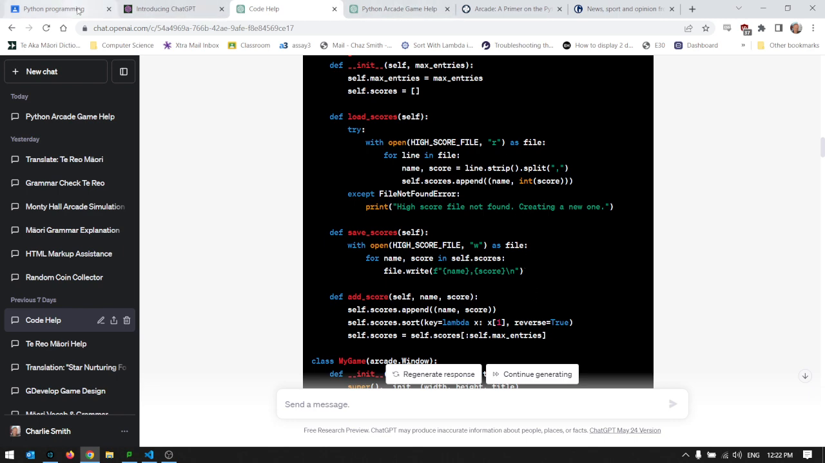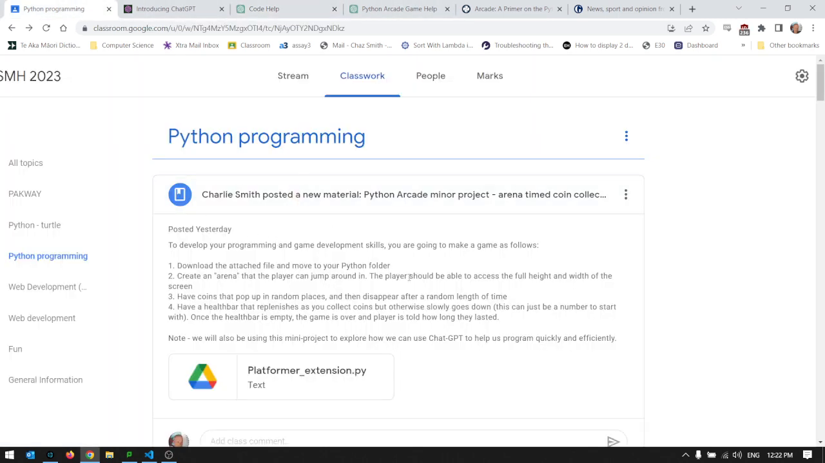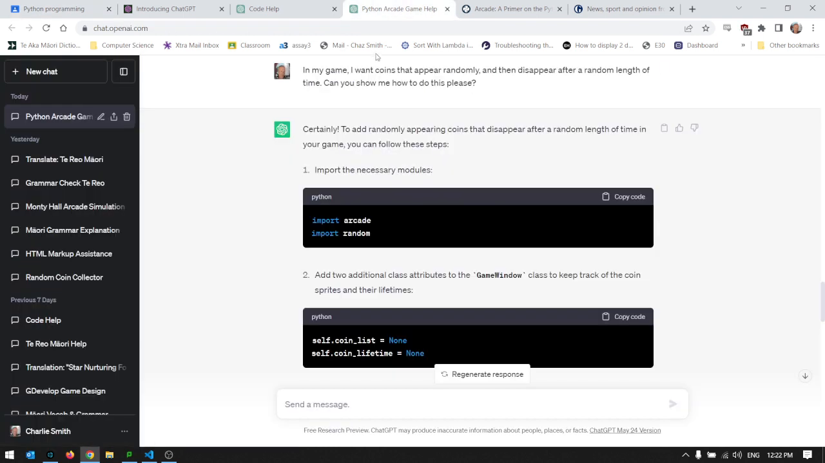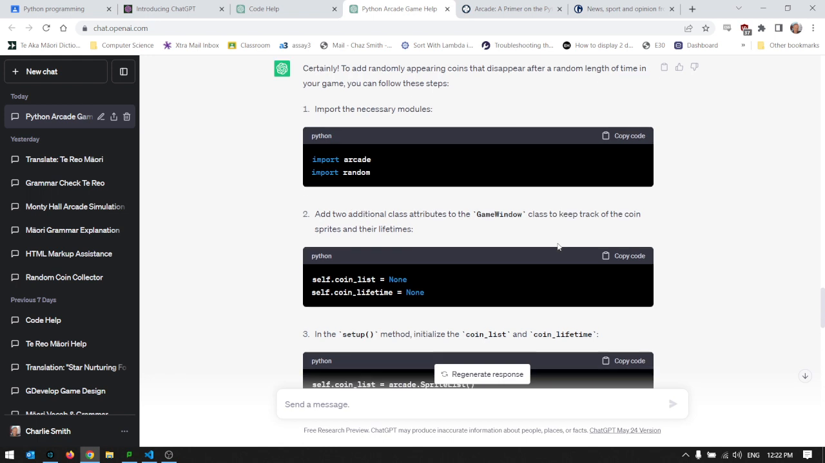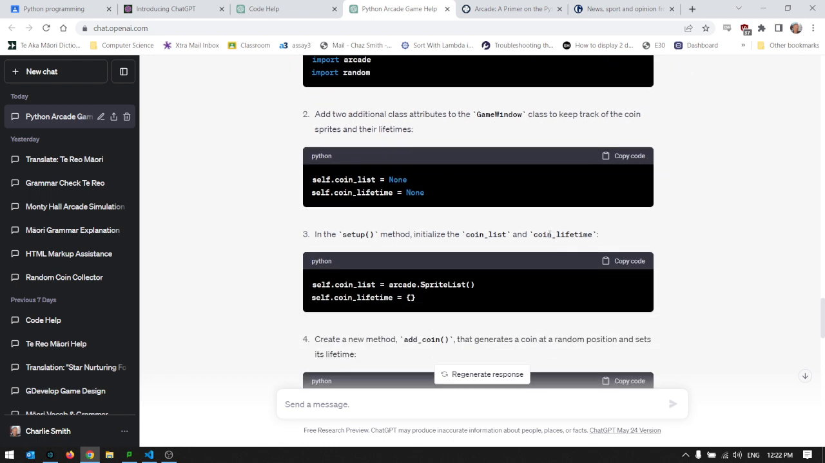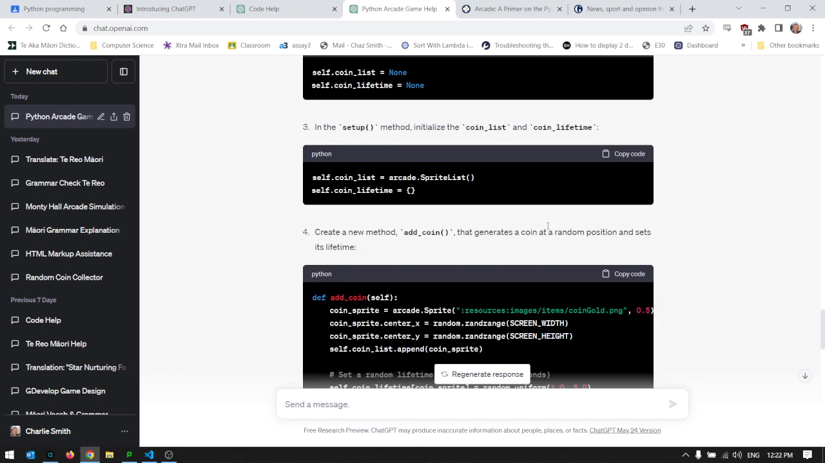So then I went on to another thing. This was a task I'd set, and I said I want to have coins pop up in random places and disappear after a random length of time. So I went to ChatGPT, and I said, I want that. Can you show me how to do it? I specifically said, can you show me how to do this rather than just write code? So then it talked me through it and the kind of things that you want. And again, it's actually really good. It's got some really useful things to do.